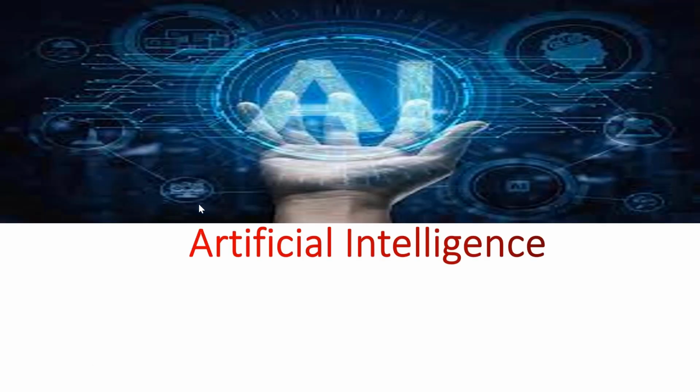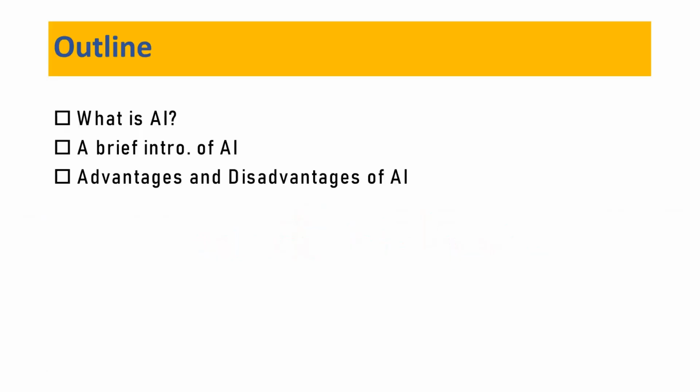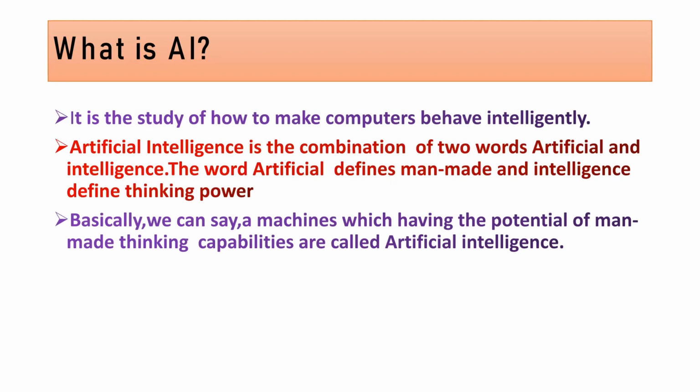In this video, we learn about artificial intelligence. Today's outline is what is AI, a brief intro of AI, advantages and disadvantages of AI. So, what is AI? It is the study of how to make computers behave intelligently.